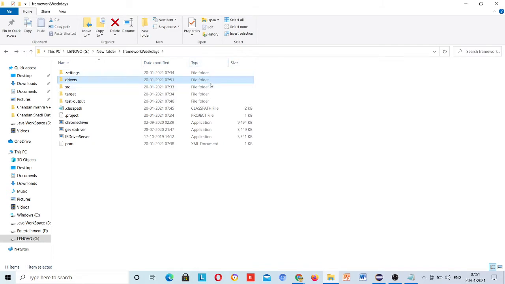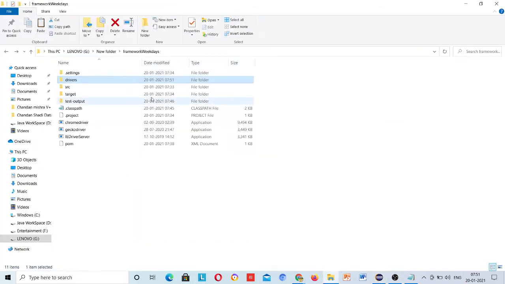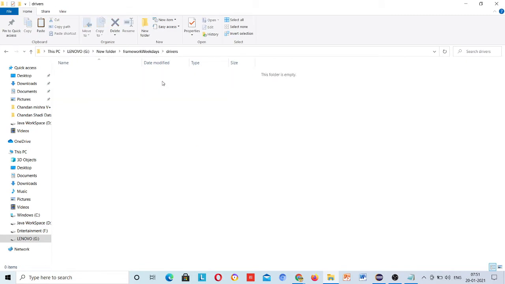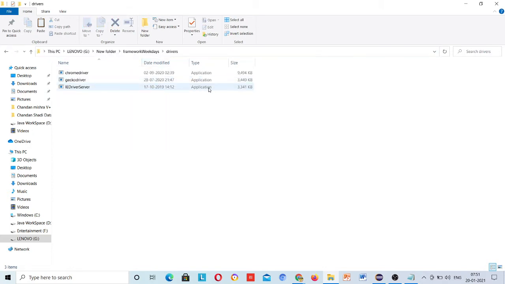If I copy all the files over there, then you need to pass the folder name and then the file name. You don't need to pass the whole path, because currently you are in this location. From this location, if you want to go there, just pass the drivers folder name and then the file name, and it will work. You can try it on your machine.